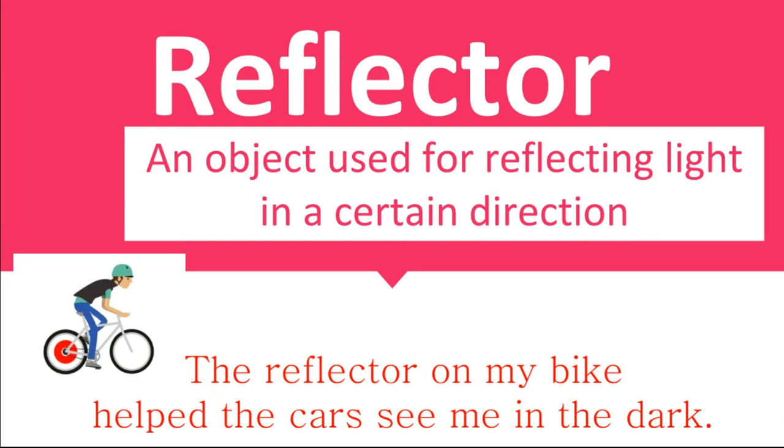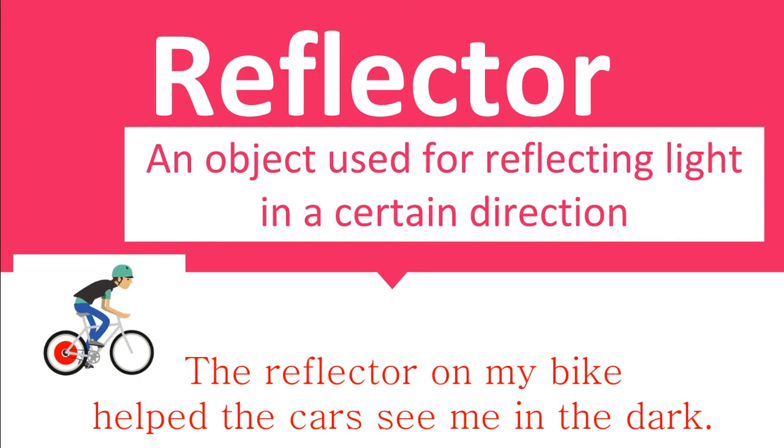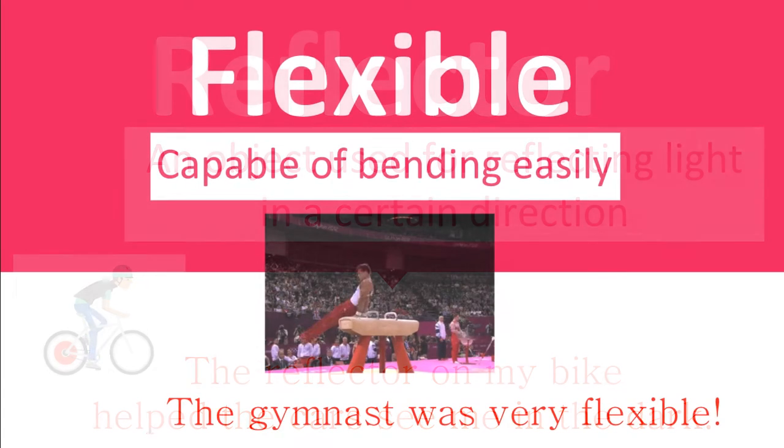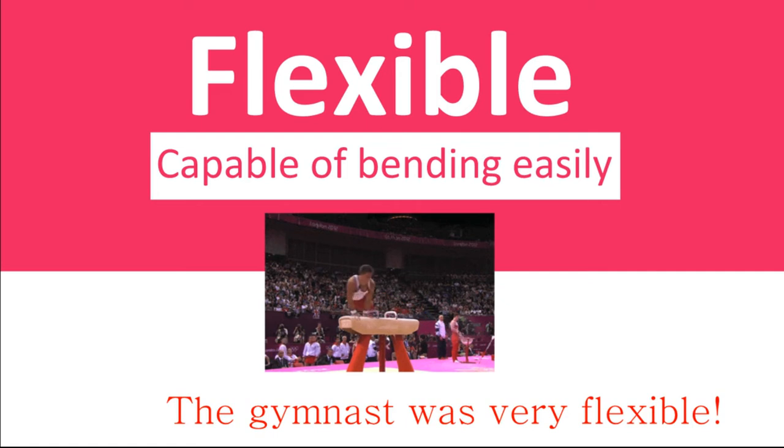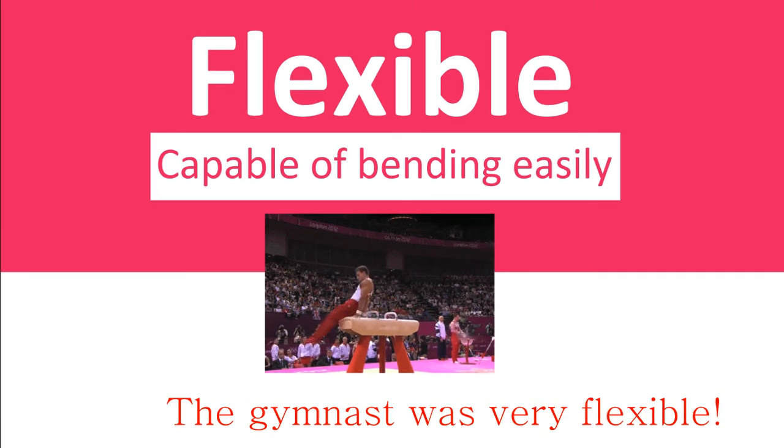The next word is reflector. Reflector is an object used for reflecting light in a certain direction. The sentence I have is, the reflector on my bike helped the cars see me in the dark. Next word I have is flexible. Flexible is capable of bending easily. So the sentence I have is the gymnast was very flexible.